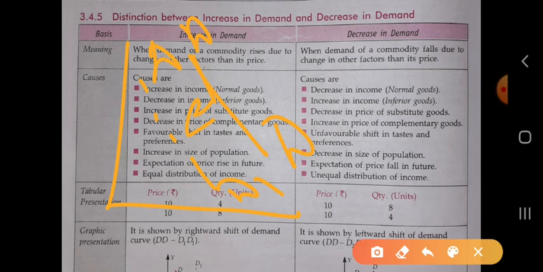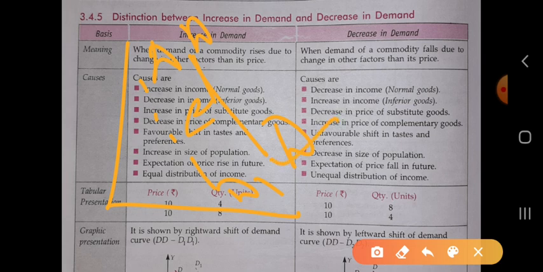When the price of any substitute good decreases, then the curve is also shifted to the leftward. When there is increase in the price of the complementary good, then the curve is also shifted to the leftward. When there is unfavorable shift in taste and preferences, okay, when the taste and preferences of any consumer change and it is not favorable to that good, the demand for that good decreases, and the curve will shift to the leftward.